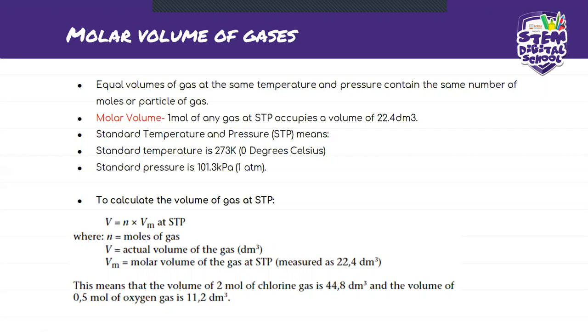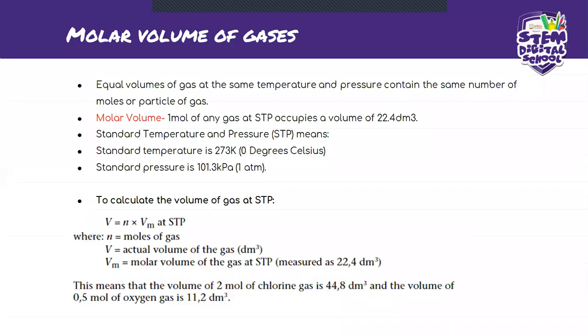Okay, so how do we calculate the volume of gas at STP? We say volume is equal to number of moles times Vm at STP. In this case, our n becomes the moles of gas, the V becomes the actual volume of the gas, which should be given, and Vm will be the molar volume of gas at STP. So Vm is equal to 22.4 dm cubed, okay?